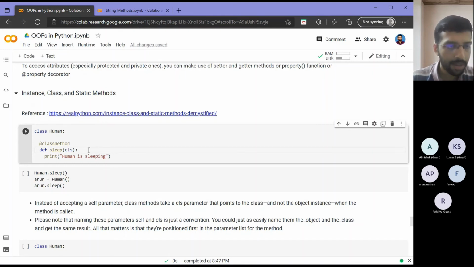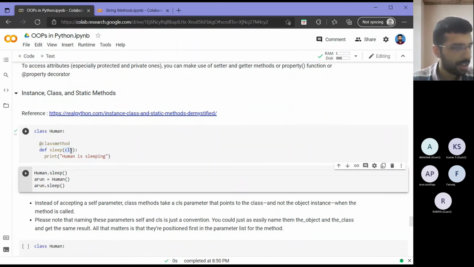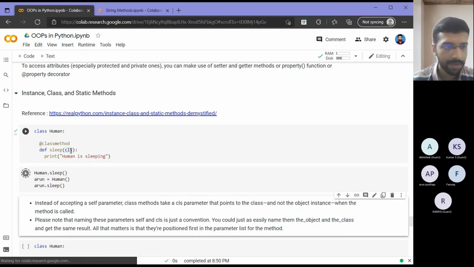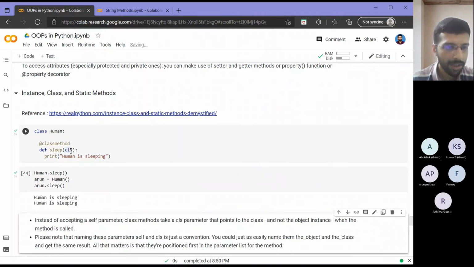So basically I have defined a class. You can see the changes. I have used the @ decorator. This is called a decorator in Python. So I have used a classmethod decorator, and here self I modified to cls. So let's see what happens. Now again my same example as previous, I will ask the human to sleep. Then I will create an object of class human with the name Arun. Then I will ask Arun to sleep. Let's see what happens. So as you can see, both places I got that human is sleeping.